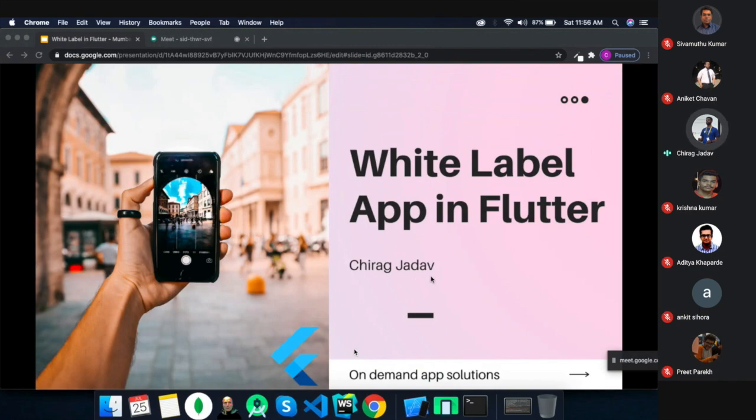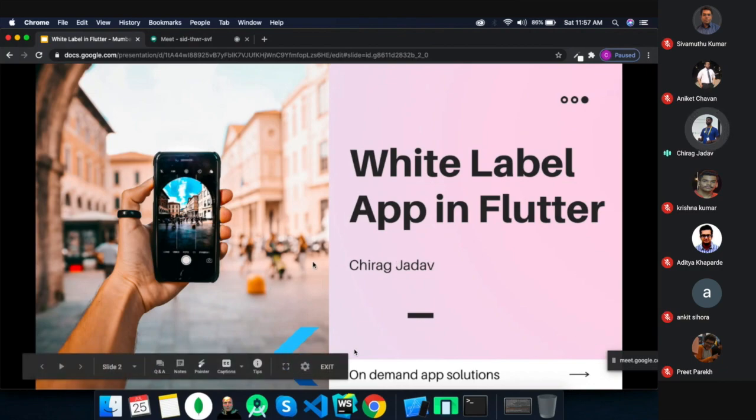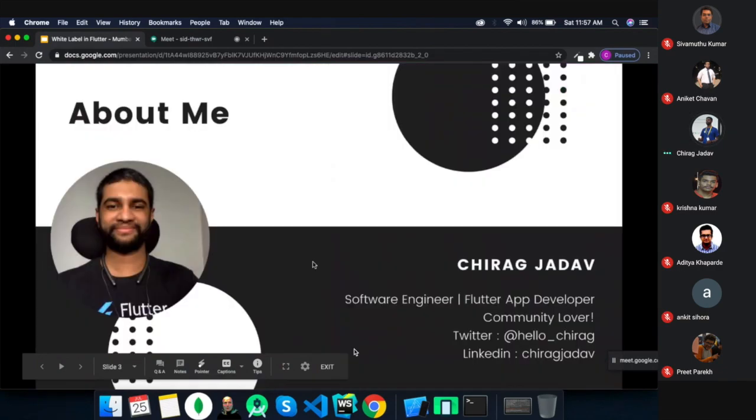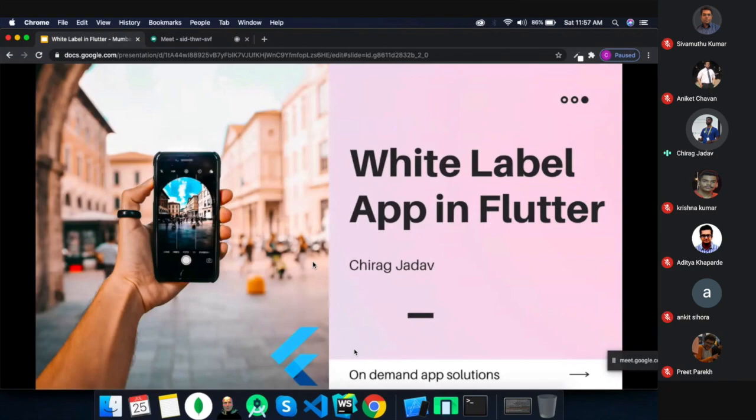Before I move on to this topic, let's do something fun and ask a question: how many are developers in this room, or have a technical or non-technical background, like project manager or CTO or CEO? I see them here. If we are from a technical background, sometimes we are building a feature like login or integrating any third-party plugin, and we face many issues, right?